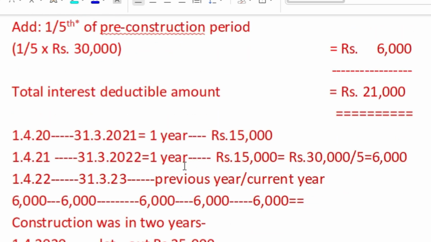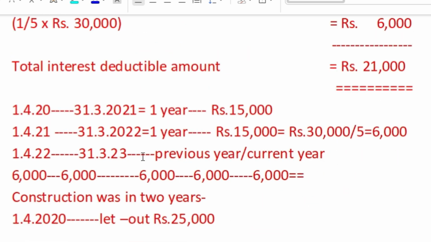All right, now again here is the detailed analysis. 1st April 2020 to 31st March, 1 year, and again 21 to 22, 1 year. So this is 15,000 plus 15,000, 30,000 divided by 5, 6,000. And 22-23 is our previous year, so this year the whole interest amount is eligible for deduction.